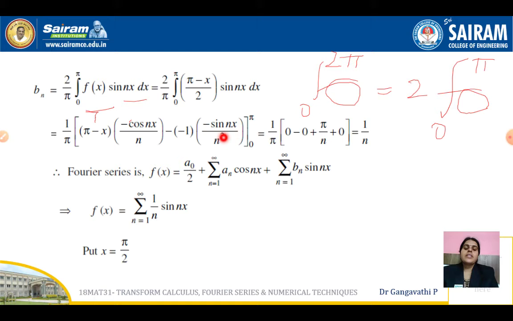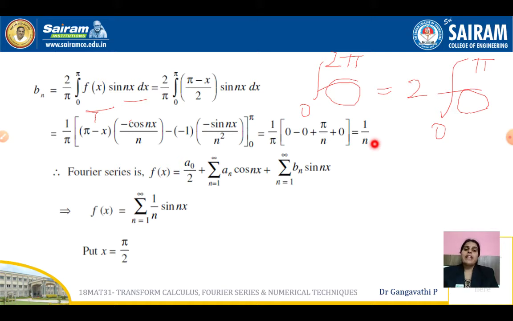And the second term, sin nx. Because sin n pi is 0 for any value of n, again 0. So both the terms for the upper limit are 0. Now we are going to substitute the lower limit, x equal to 0. When we substitute x equal to 0, this term gives us (pi minus 0) cos 0 by n. Cos 0 is 1, so pi by n. That is what we have entered here. And sin 0 is 0, so again 0. So 1 by pi multiplied by pi by n. Pi and pi get cancelled. The answer is 1 by n.